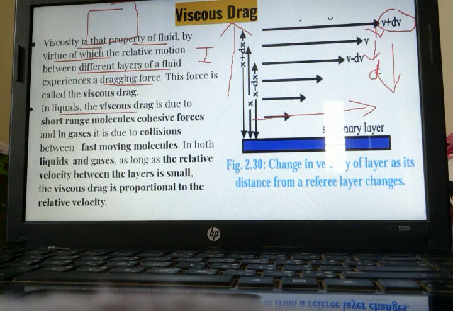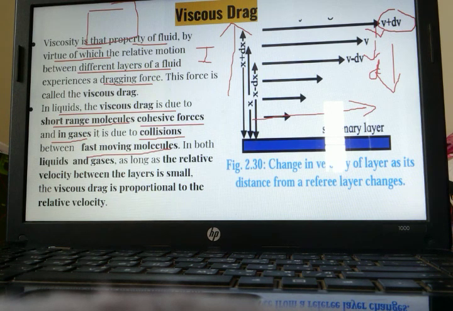In liquids, the viscous force is due to short range molecules. Viscous drag is basically due to short range molecules. Short range molecules we have already studied in surface tension. Short range means what? It has some sort of cohesive force. And in gases also there is this force, but in gases it is due to collision between fast moving molecules.